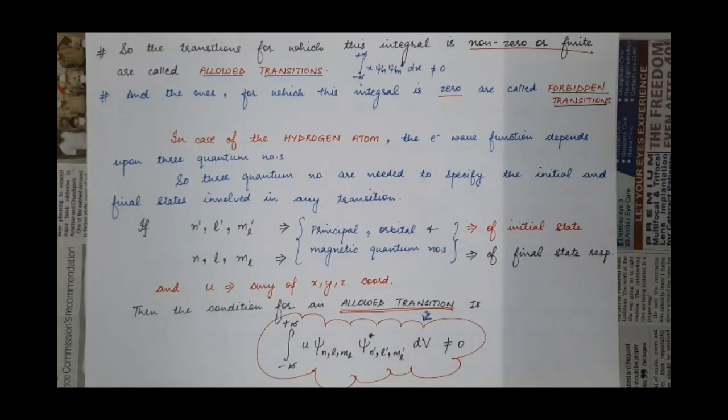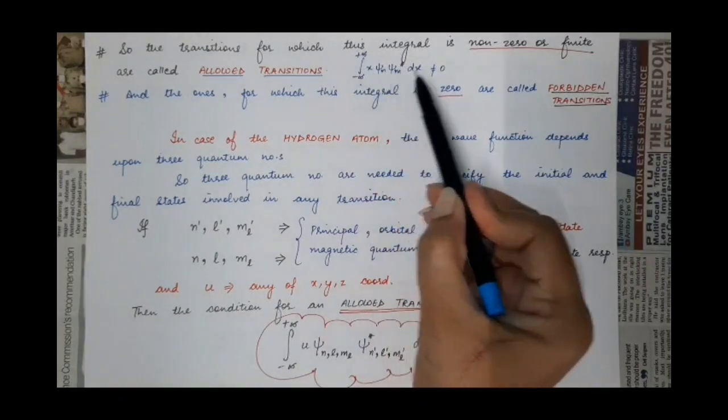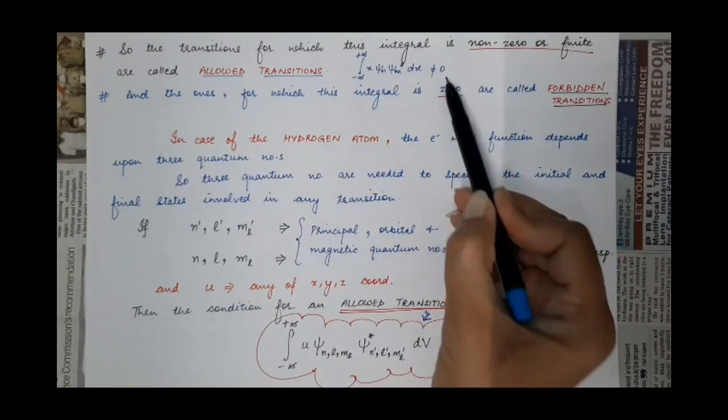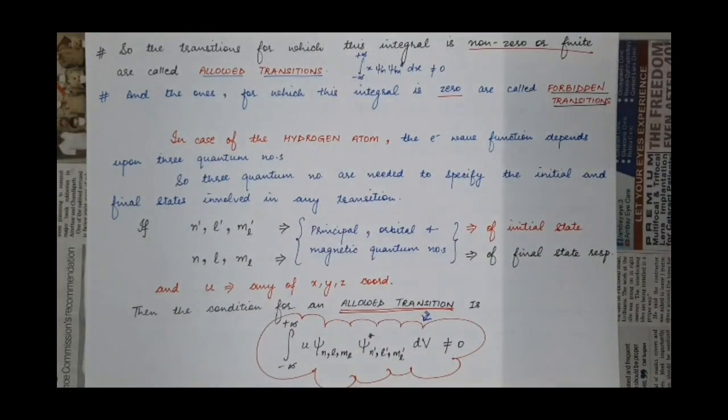So those are known as forbidden transitions. Forbidden transitions are those transitions which are not allowed. Why? Because in that case, the value of this integral comes out to be zero. And if the value of this integral is equal to zero, it means there is no transition possible from the mth to the nth state or from the nth to the mth state, because the expectation value for the electron comes out to be zero between the two states. So this is all about forbidden transitions.